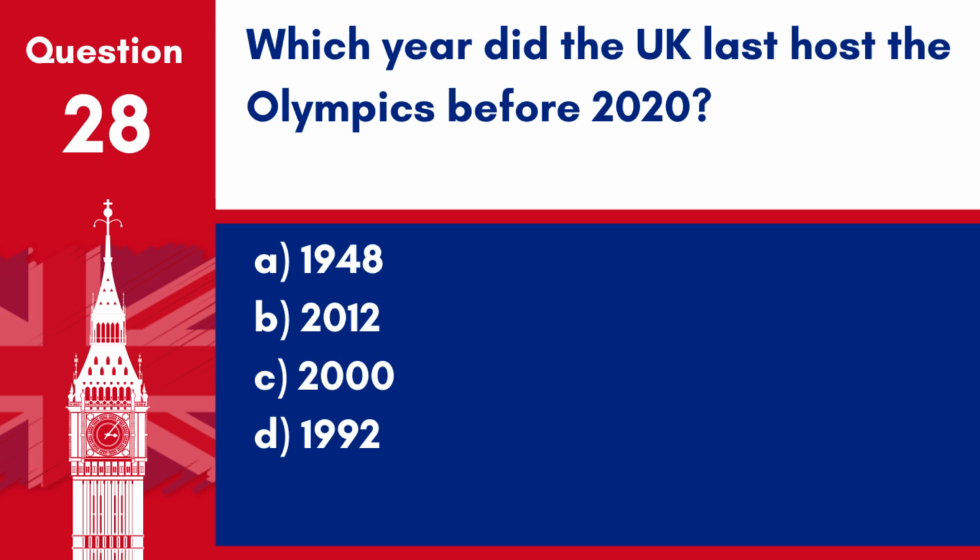Question 28. Which year did the UK last host the Olympics before 2020? A. 1948. B. 2012. C. 2000. D. 1992. Answer: B. 2012. The UK last hosted the Olympics in London in 2012.